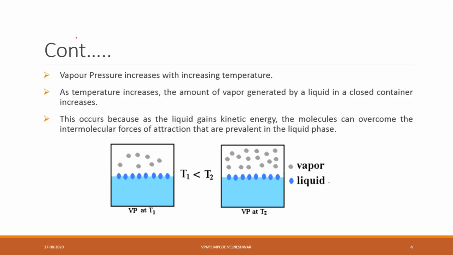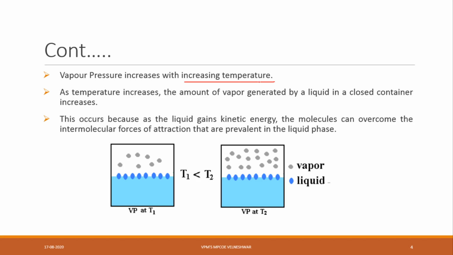Now, vapor pressure increases with increasing temperature. Just now I said, suppose there is heavy rainfall, but whenever the sun comes out and the temperature increases, the water will immediately evaporate, because the sunrise absorbs the water.